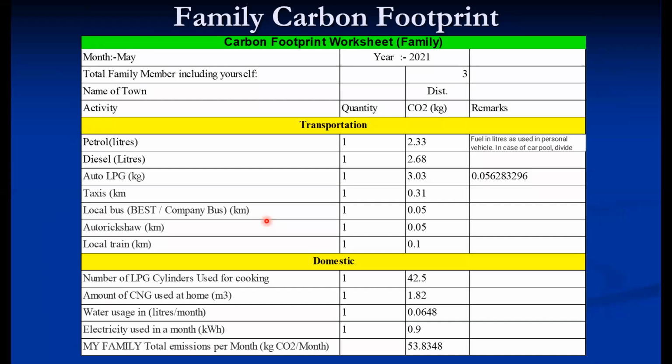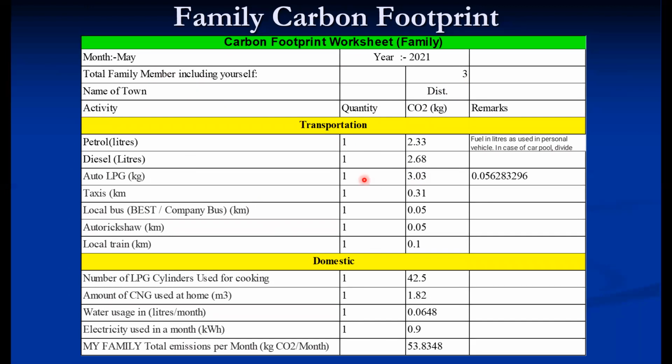So this is a family carbon footprint worksheet. This is month-wise, because the personal carbon footprint is year-wise. So for the month, you have to select, then how many members are in your family, then the name of the town, then the activities, quantities, and the CO2 emissions. These are the quantities, and these are the CO2 emissions per unit quantity.